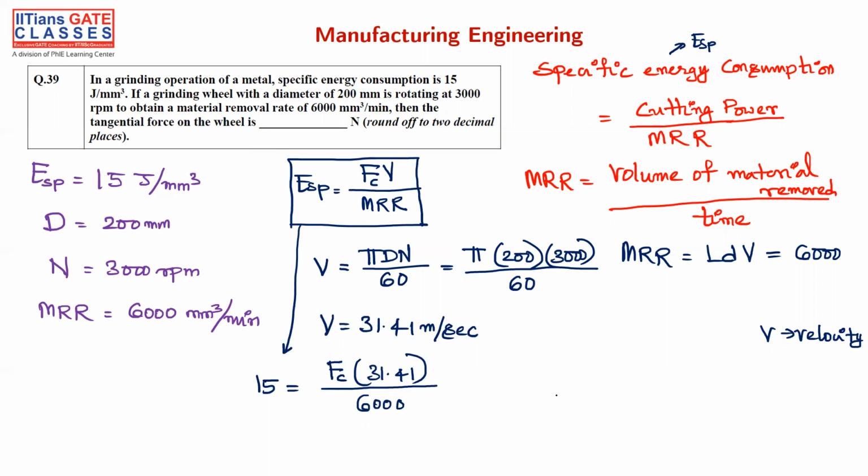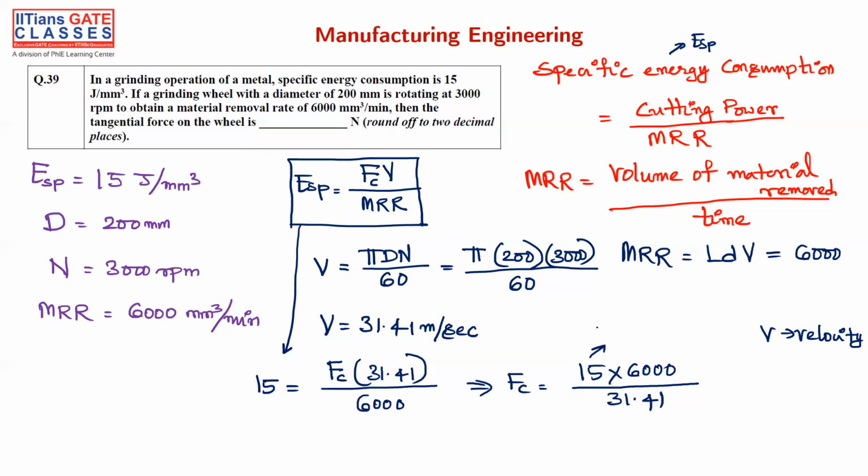Let me write the final equation and then we'll write about the units. F_C is equal to 15 into 6000 divided by 31.41.